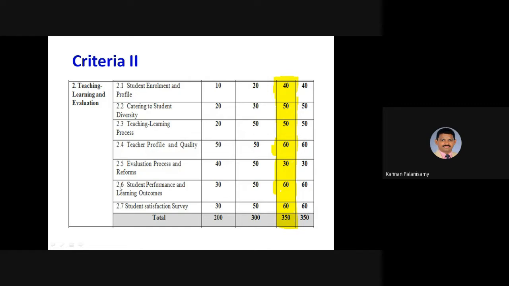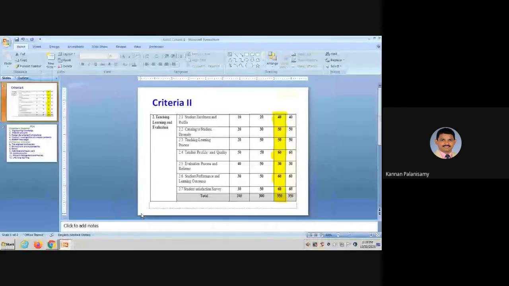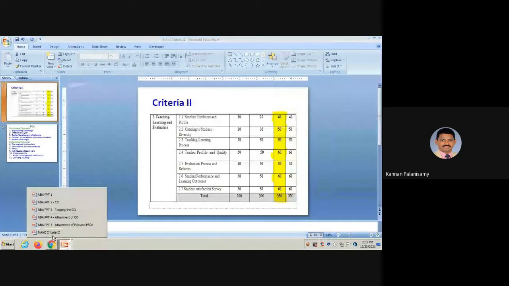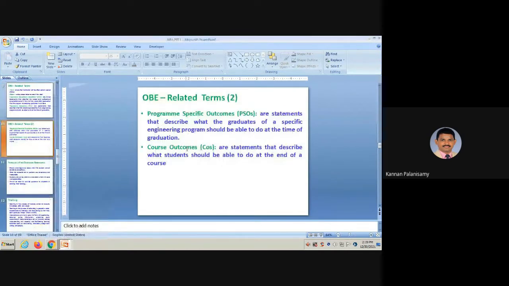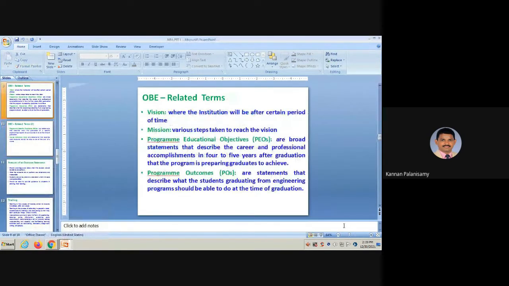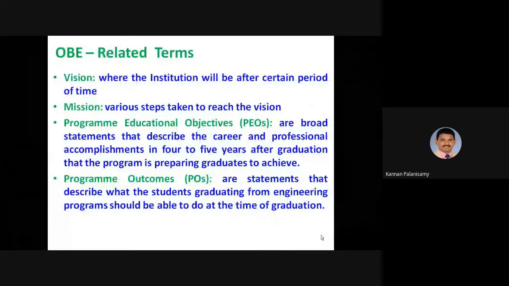So our focus in today's session is student performance and learning outcomes. We have to get familiar with a few terms related to OBE. The first one is vision.